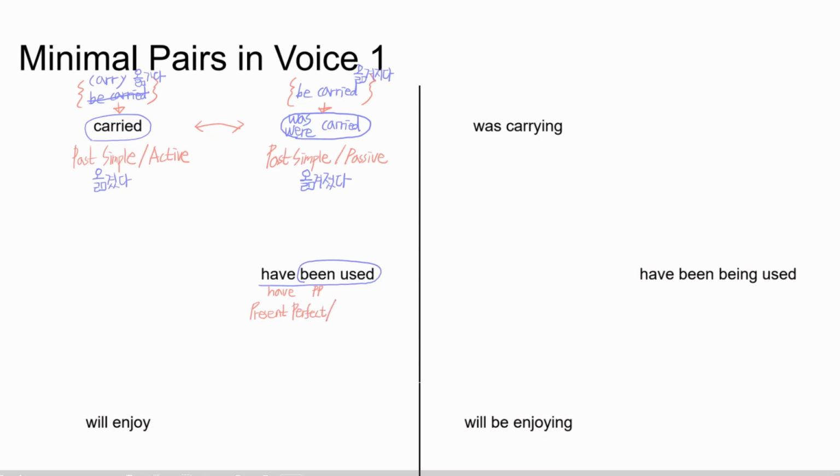Okay, now we're gonna decide if it's active or passive. How do we do that? Yes, we're gonna look into here. We're gonna see if we put use here or be used here. What do you think? Yes, we put be used in the tense form. So it is in passive voice.